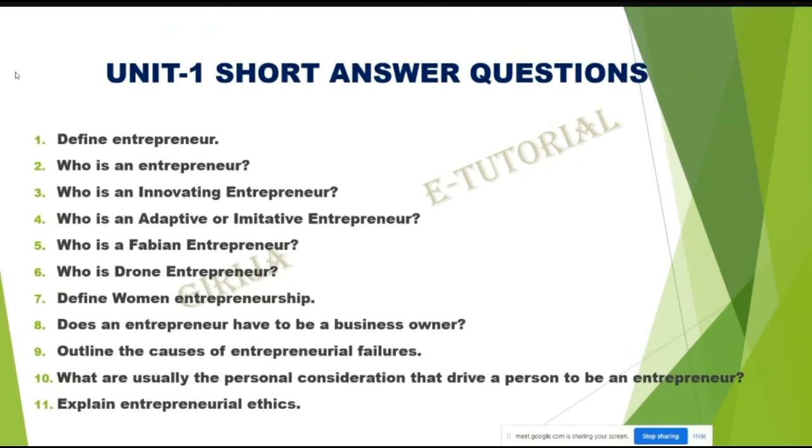The important short answer questions in the first unit are: Question 1, define entrepreneur. Question 2, who is an entrepreneur? Question 3, who is an innovating entrepreneur? Question 4, who is an adaptive or imitative entrepreneur? Question 5, who is a Fabian entrepreneur? Question 6, who is a drone entrepreneur?